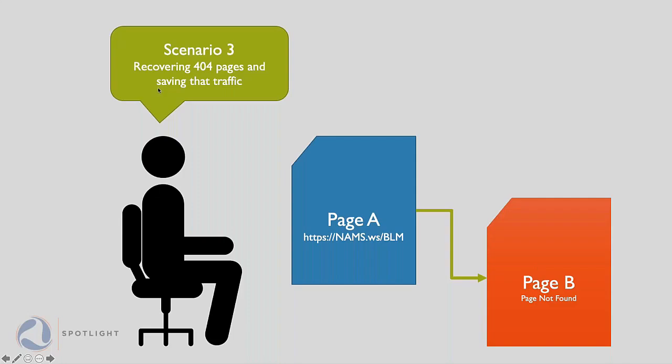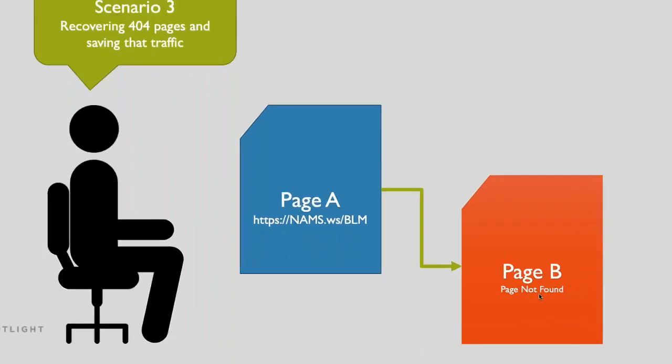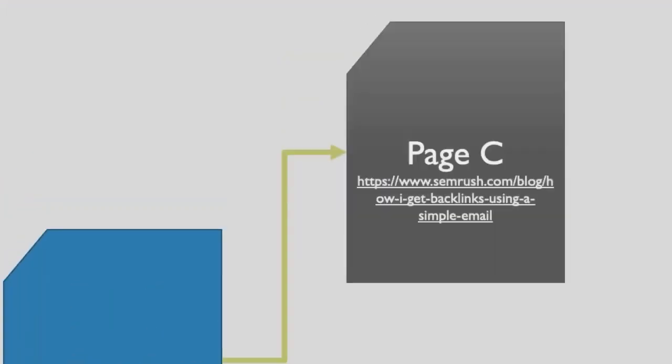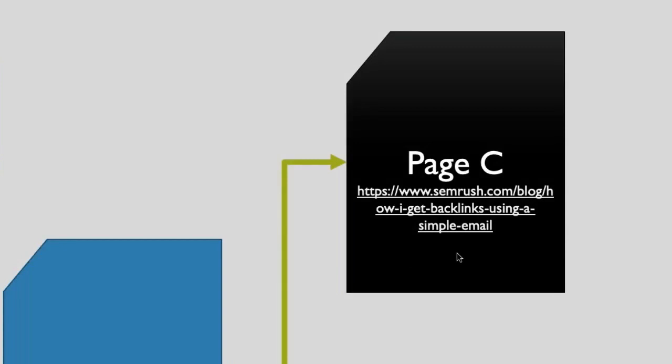But that's the concept. Okay, so scenario three is what happens if this affiliate product goes away? Let's say he decides that he doesn't like JVZoo anymore and he's going to move his affiliate program over to Pay Kickstart. Well, this link no longer works. So it will go to a 404 page, which is a page not found. That's a bad thing. What we do is we swap that out for a new one, and here I'm sending them now to SEMrush, to this very long URL on getting backlinks using simple email.